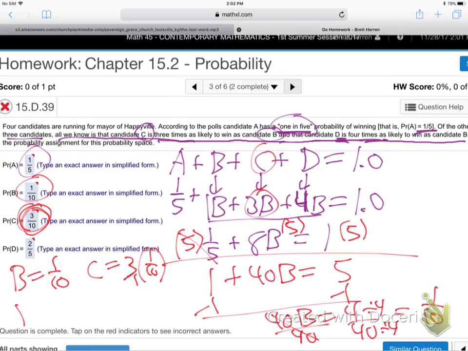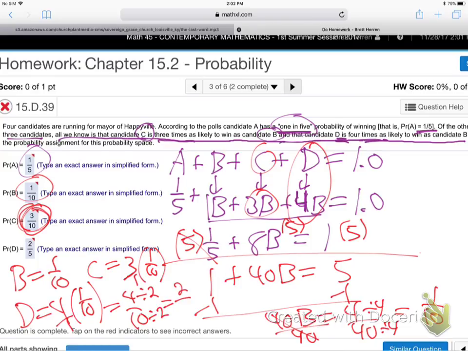So what happens with D? D, they told me right here, is 4 times B, so 4 times 1/10, now that I know B is 1/10. And where does that 4 go? To the top, right? Because it's over 1. It's a whole number. So it's 4/10, and then you reduce that fraction. You always reduce fractions when you can. Divide by 2 top and bottom, 2/5. That's D.